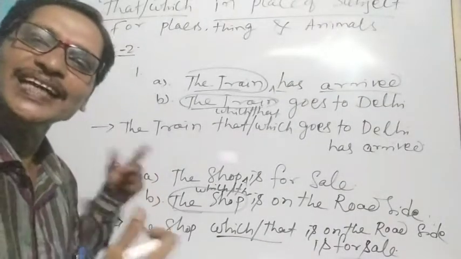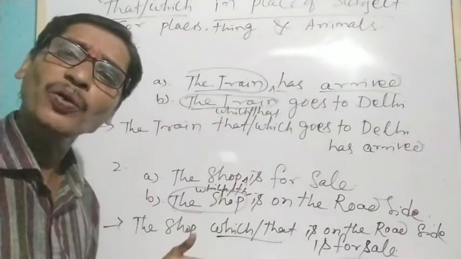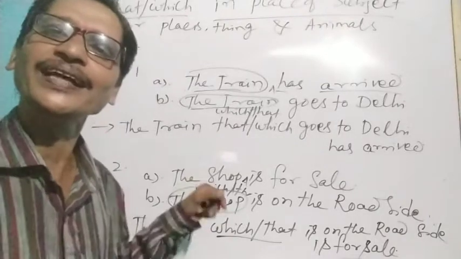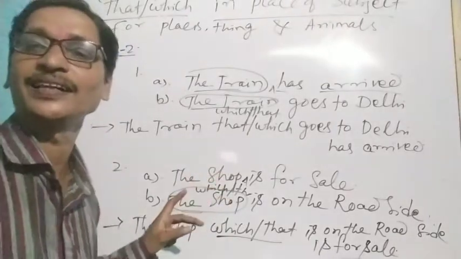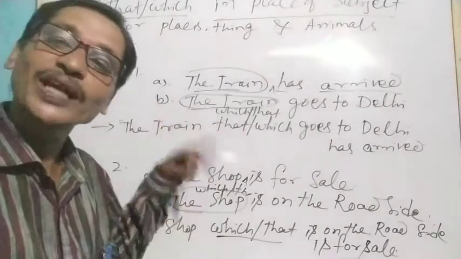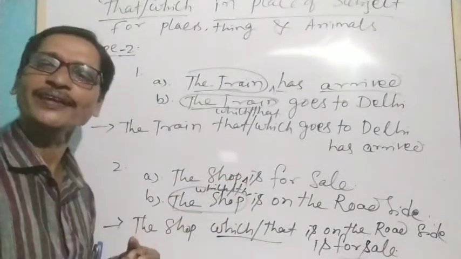Okay, so let's understand how that and which are used as relative pronouns in place of an object. Let me write some examples so that you can better understand. I'm again telling you, we have already discussed them. We are just revising to recall our past knowledge.